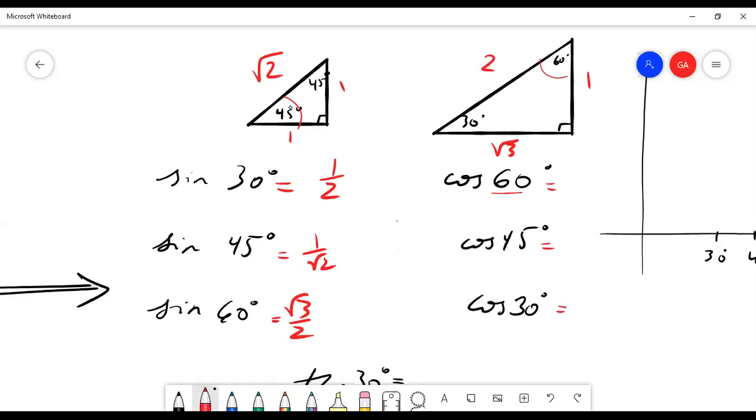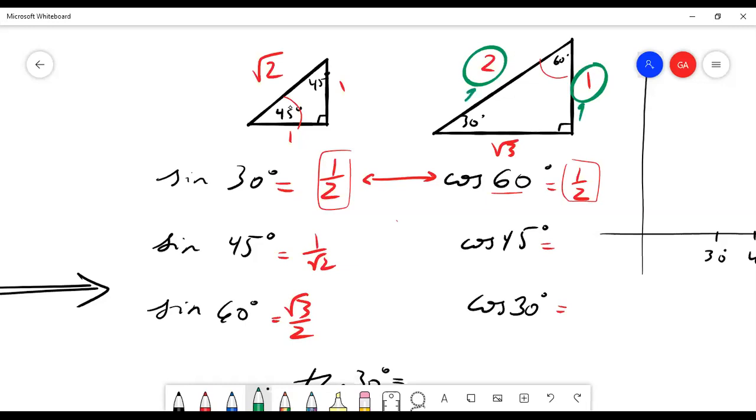Cosine of 60. So I'm going to look at this graph. Well, cosine is adjacent over hypotenuse, so that's 1/2. Do you see how the sine of 30 and the cosine of 60 have the same value? They both have 1/2 as their value, because they're referring to the same angle. See, sine of 30 is this divided by this, and cosine of 60 is, again, this very thing divided by this very thing. That's why they have the same value. So there's this apparent symmetry that's starting to happen.